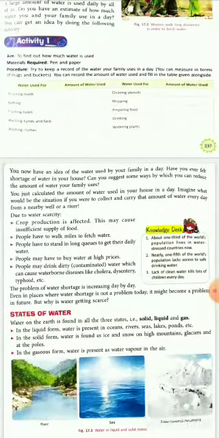So we will now see what will happen if there is no water at all. The crop production will be affected. So we will have insufficient supply of food. People will have to walk miles to fetch water. People have to stand in long queues to get their daily water. People have to buy water at high prices. People may drink dirty or contaminated water, which can cause waterborne diseases like typhoid, dysentery, and cholera, etc.